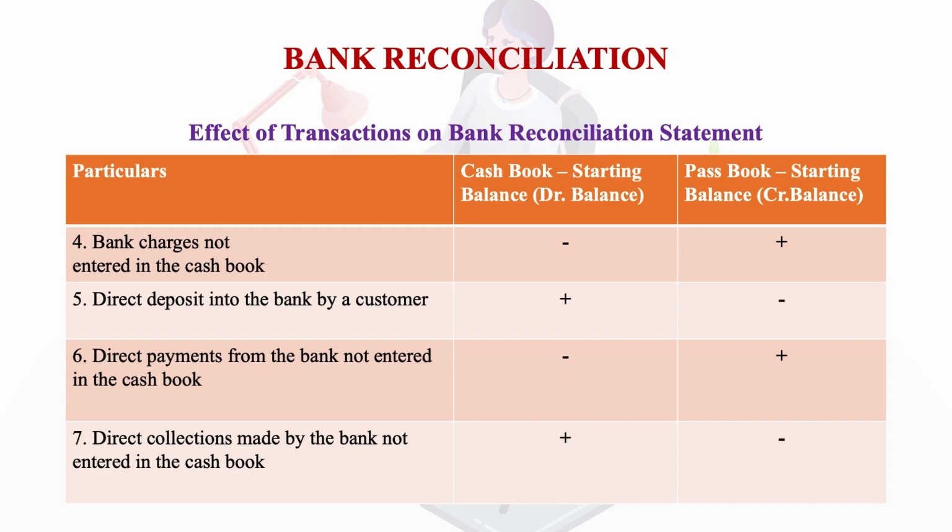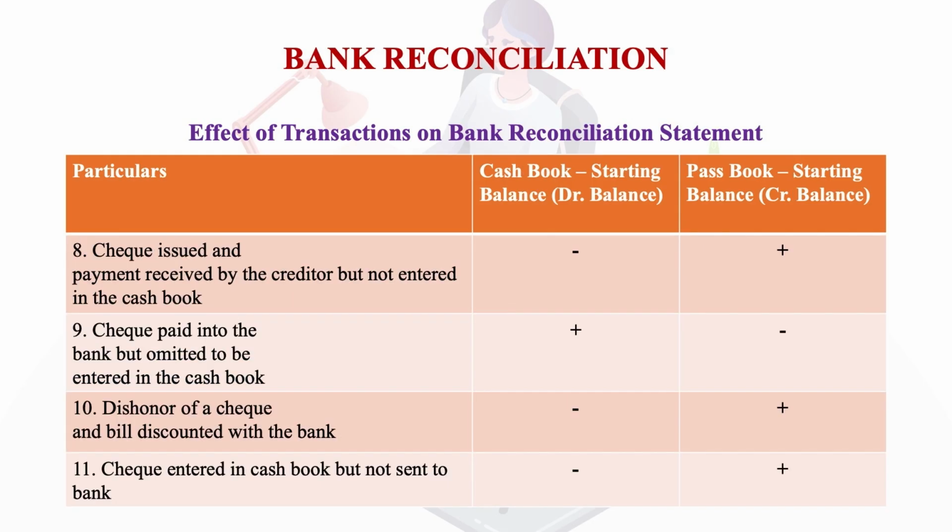Then direct deposit into the bank by a customer will show a positive effect in the cash book, with the debit balance, and a negative impact in the passbook with the credit balance. Then direct payments from the bank not entered in the cash book, again minus in the cash book and plus in the passbook. And then direct collections made by the bank not entered in the cash book, plus in the cash book and minus in the passbook. Then checks issued and payment received by the creditor but not entered in the cash book, again it will show a minus balance in the cash book and a plus balance in the passbook.